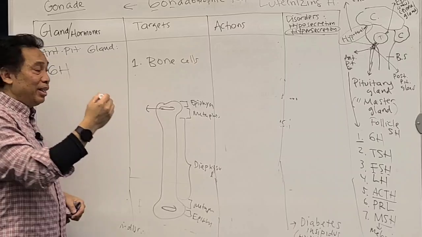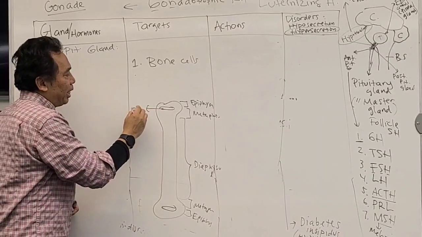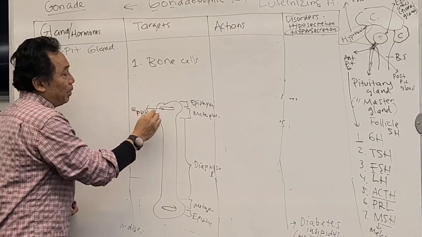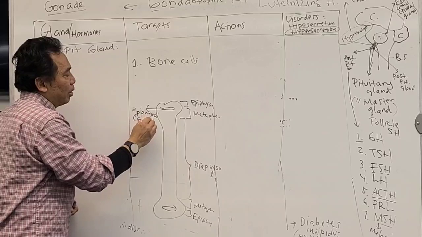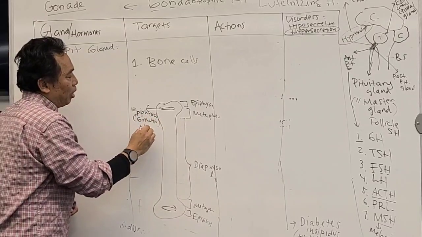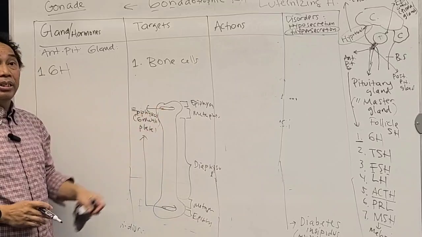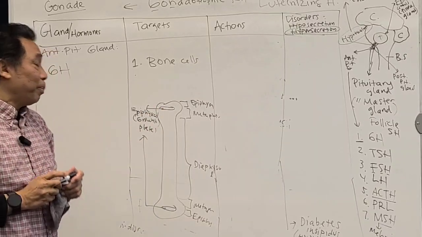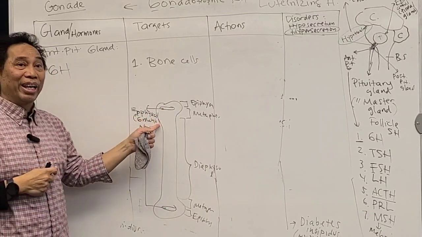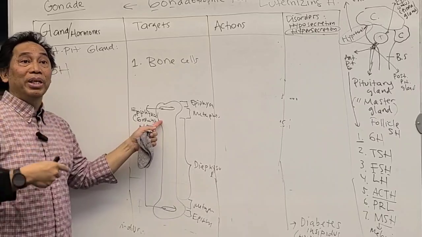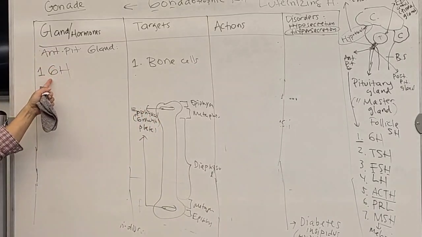You still remember that, right? So you have two areas at the end of this bone called the growth plate. This is the one that is growing, and it becomes the target for this growth hormone.